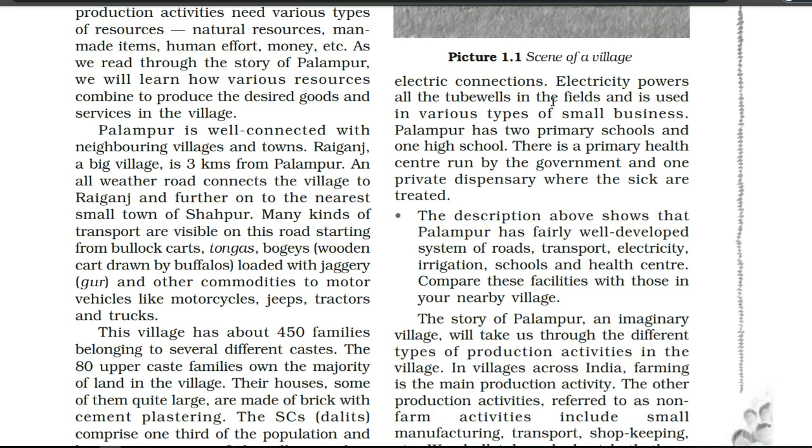Here the farmers use it, in which way? Electricity passes all the tube wells in the fields and is used in various types of small business. To run a small business, of course we require electricity for running any machine, and even in agriculture we want electricity for irrigation. So this is also mentioned here.